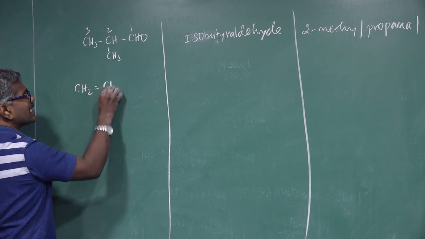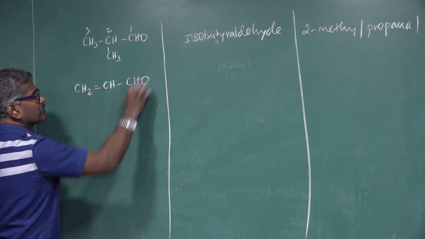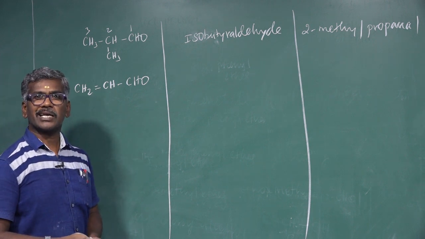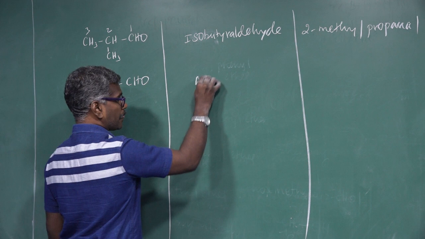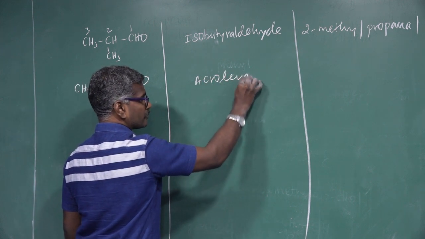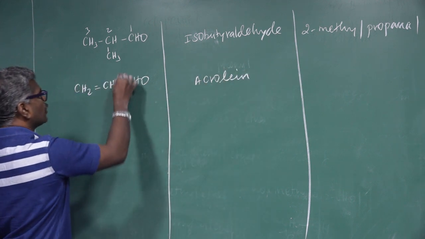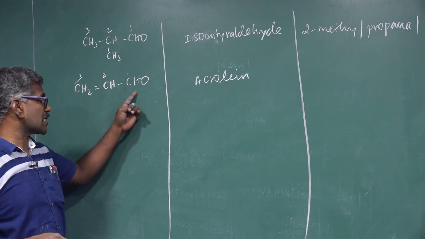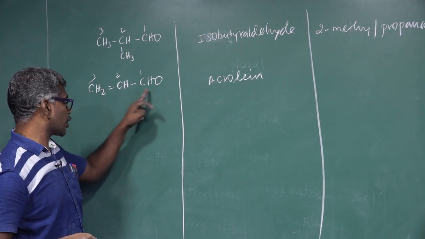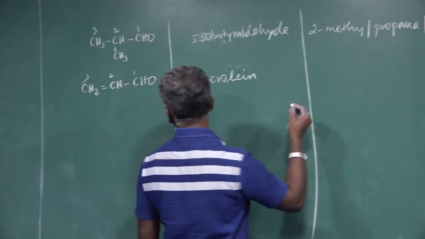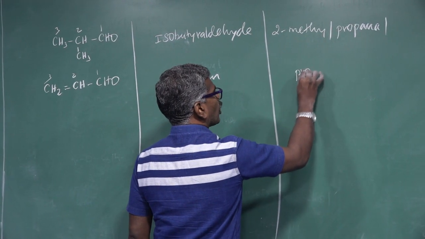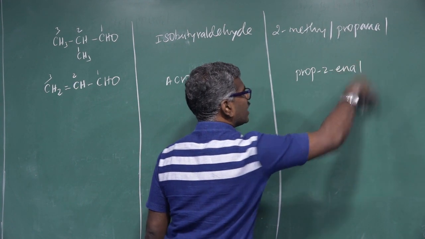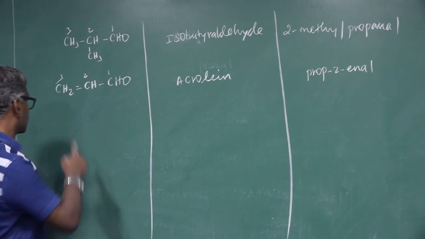CH2=CH-CHO. The common name can be derived from acrylic acid. So this name is acrolein. IUPAC name 1, 2, 3. This is an unsaturated aldehyde group. So total how many carbons? 3 carbon. So prop-2-enal.